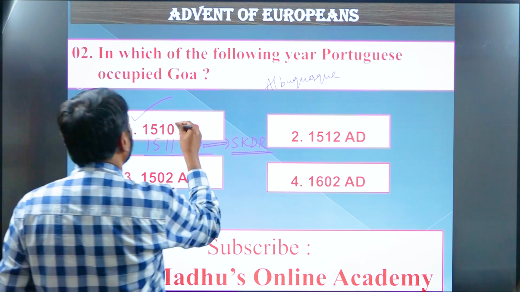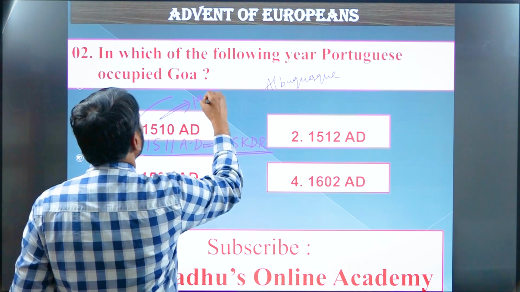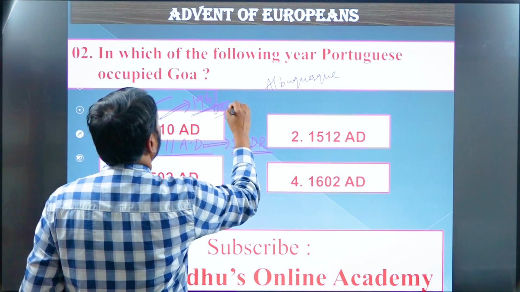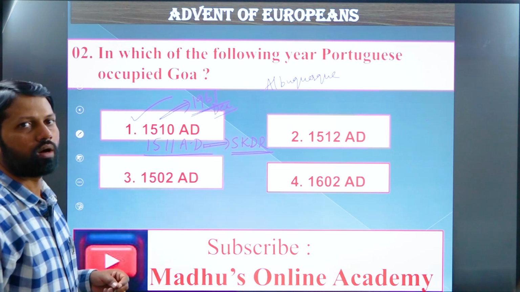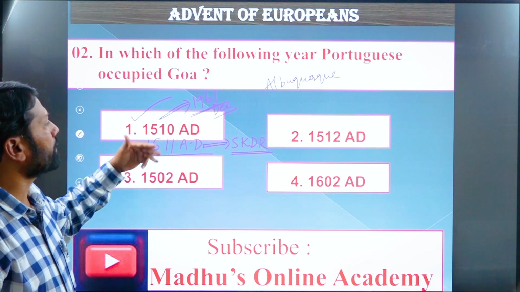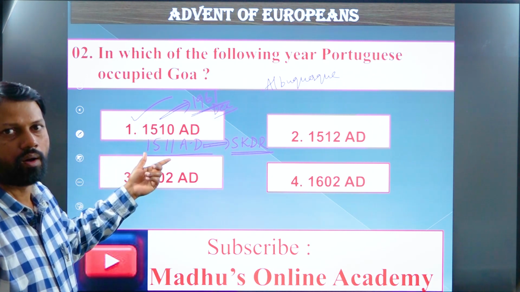The Portuguese ruled Goa up to 1961, third week of December, remember. Finally, the Indian government in 1961 conducted Operation Vijay and occupied Goa from the Portuguese.